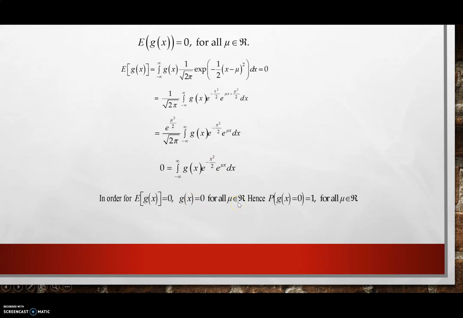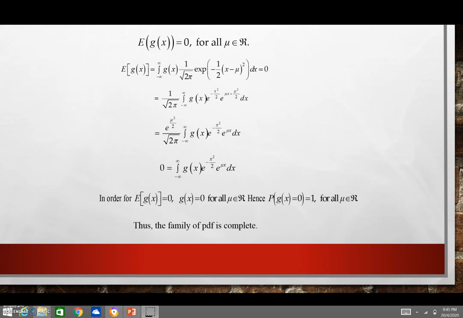Hence, by the definition, g(x) equals 0 and the family is a complete family. We will have probability of g(X) equal to 0 is equal to 1 for all mu belonging to the real numbers. So by the definition, the family of PDFs is a complete family.